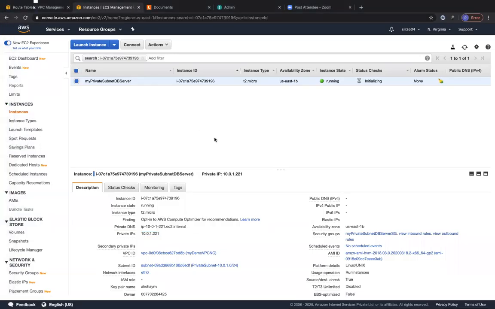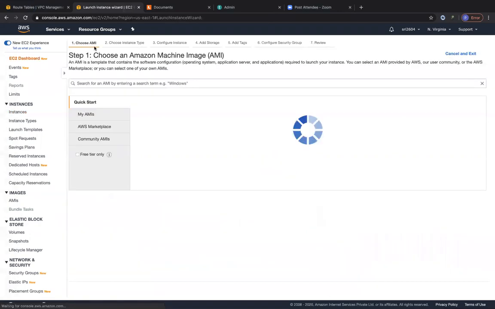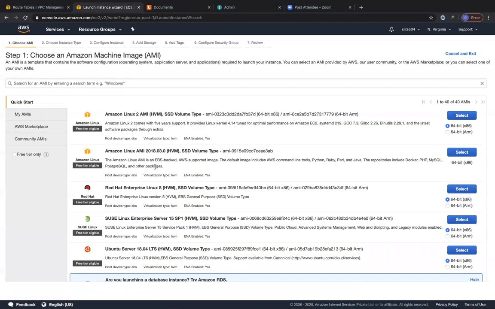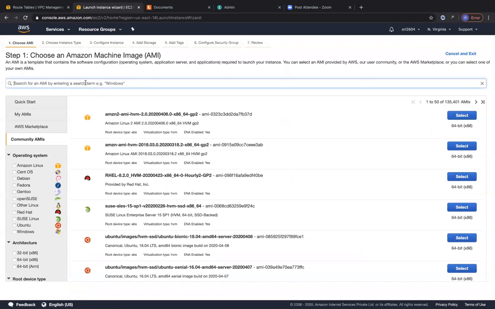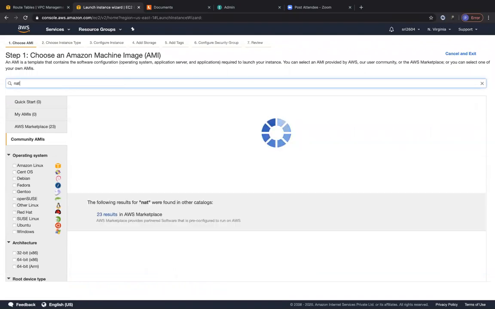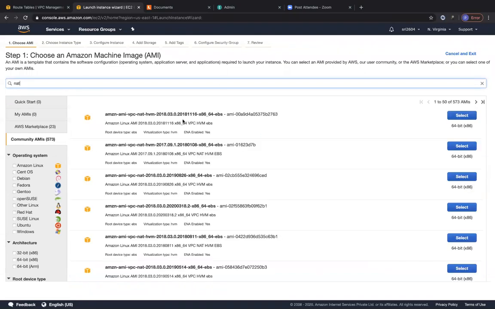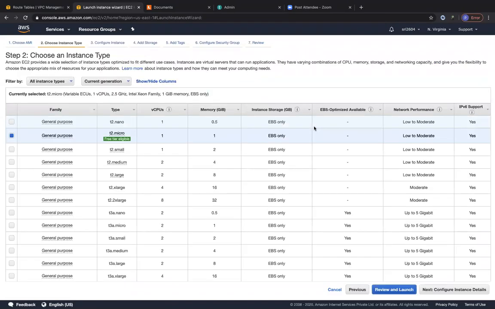And let's configure this NAT instance onto the private subnet's route table to ensure that we have connectivity towards the internet. So let's go ahead and click on launch instance. And instead of using any one of these AMIs, I'm going to go to the community AMIs and search for NAT. So we have a NAT AMI over here that can be used. We are going to choose this NAT AMI. So always remember, under the community AMIs, we have a NAT AMI. We are going to click on select. So we are going to do the lab for the NAT instance right now. I'm going to use the t2.micro itself.